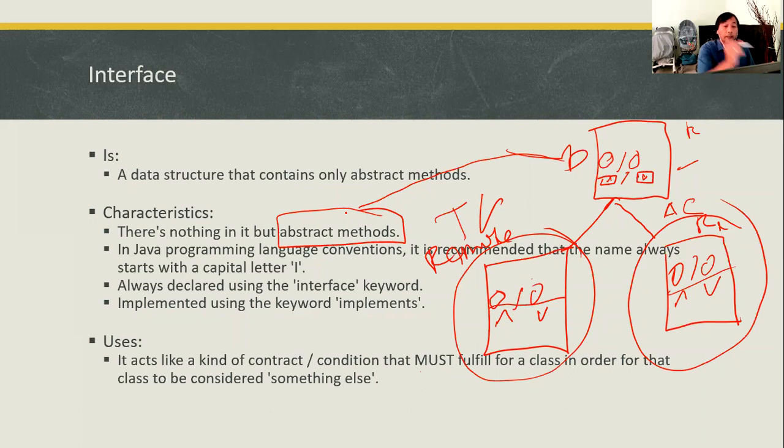It means that the subclass is forced to create the method. So if the subclass is forced, it will make sure the programmer will always have those kinds of activities.